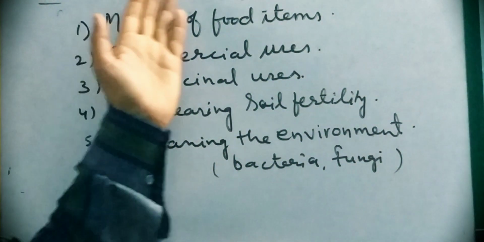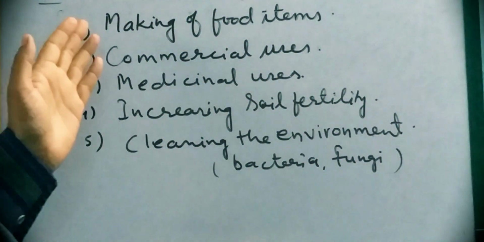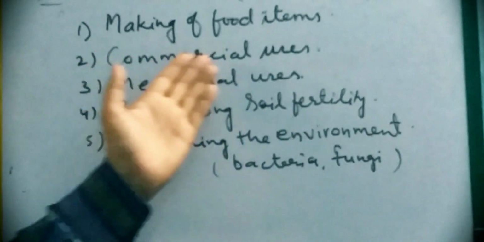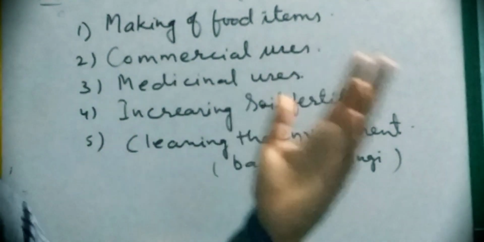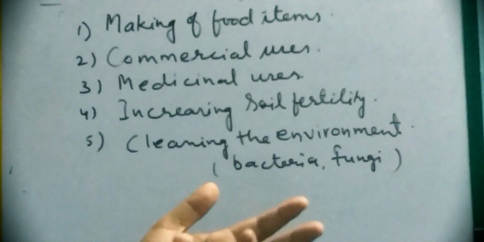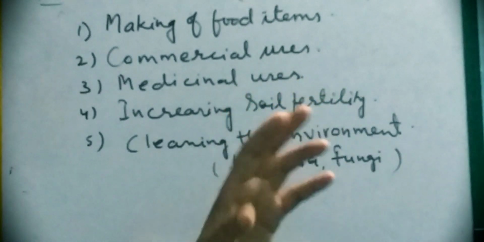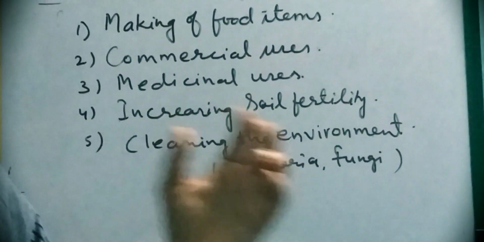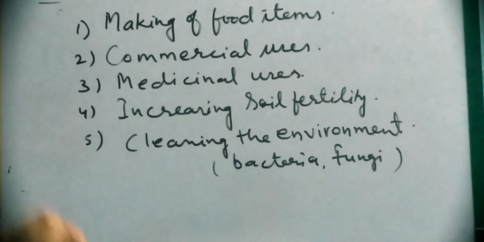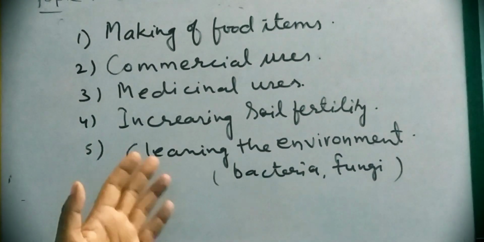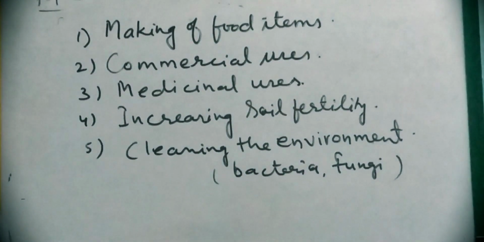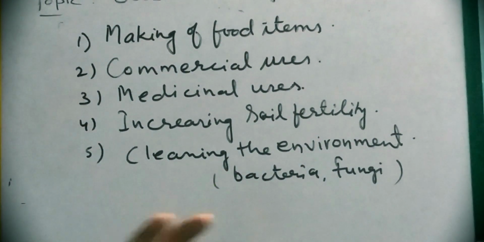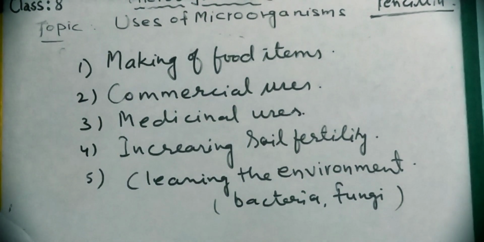So in this topic, uses of microorganisms, we should be surprised that microorganisms are used in making food items, like curd making. Commercial uses are there for industrial uses in tea preparation, coffee preparation, vinegar, and medicinal use. They are used in preparation of antibiotics, and some vaccines are prepared by them. Increasing soil fertility: some nitrogen fixing bacteria are increasing the soil fertility. And cleaning the environment means that the decaying process takes place by the bacteria and fungus. So that is uses of microorganisms.